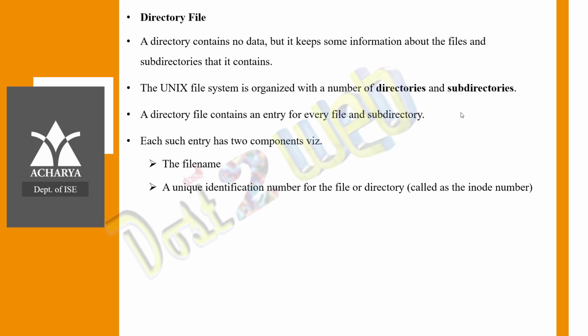Every file or directory will have a unique identification number, and that is the inode number. If you remember, while executing ls with -i, it gave the files and directories with some numbers, right. So every file and directory has a number, which is for unique identification on Unix.